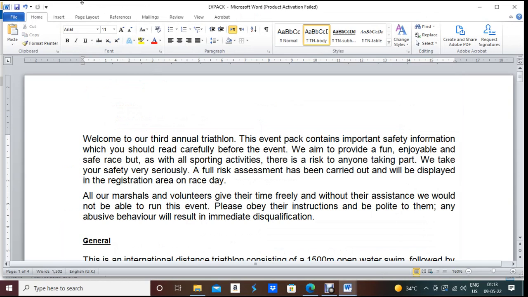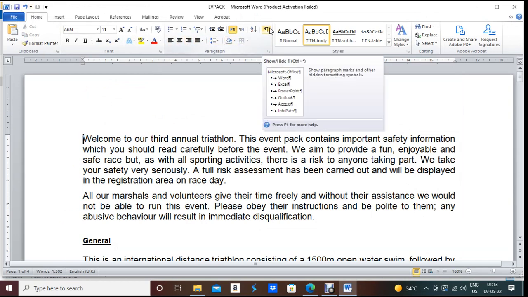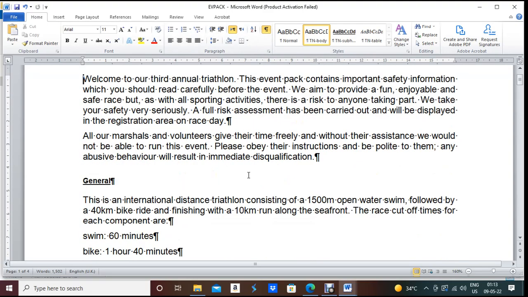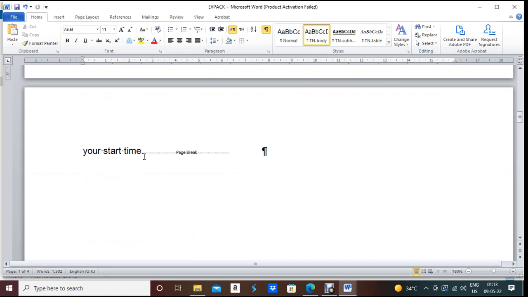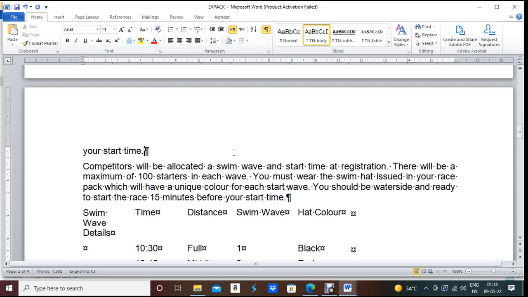So we need to go to the Home menu for that, and you will see here something like this. This is called page break. First you need to click here. Now you will see the page break is given. Here is the page break. You can keep your cursor pointer before this page break line or after it. If you keep your cursor pointer before this page break line, press the delete button, and if you keep it after this line, then press the backspace button.